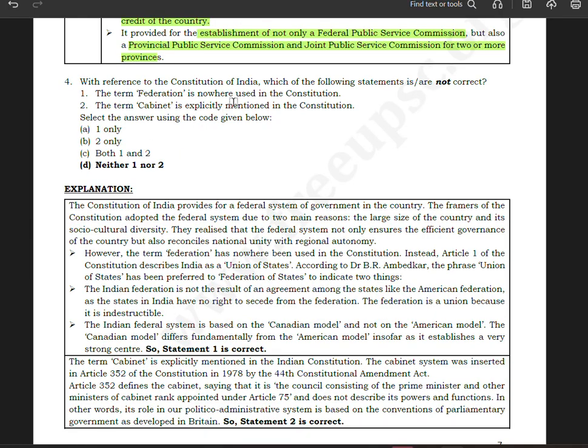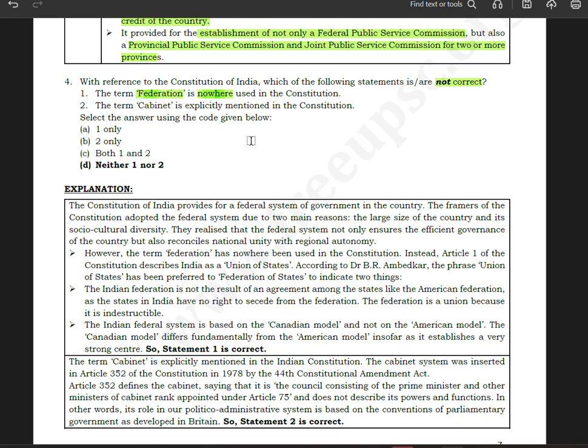With reference to the Constitution of India, which of the following statements is or are not correct? Incorrect, basically. The term federation is nowhere used in the Constitution. I think it is not possible. Federation is, I think, somewhere. Yes, it has been used somewhere. I don't know where, but we'll see.